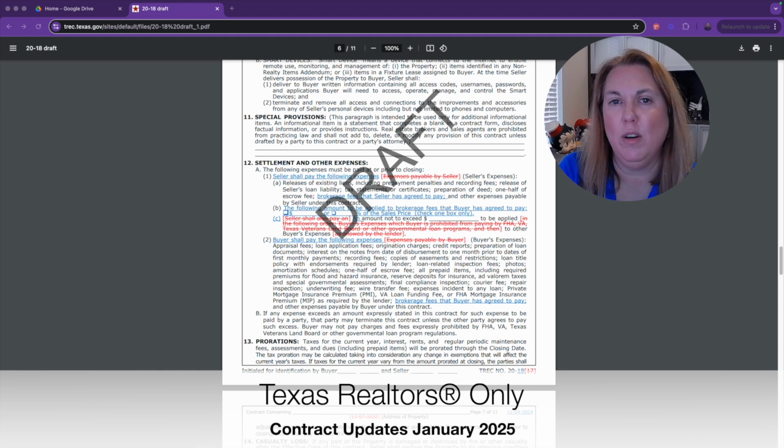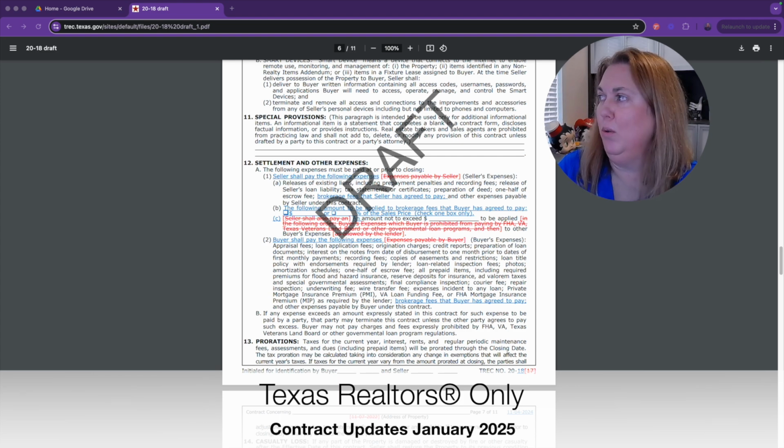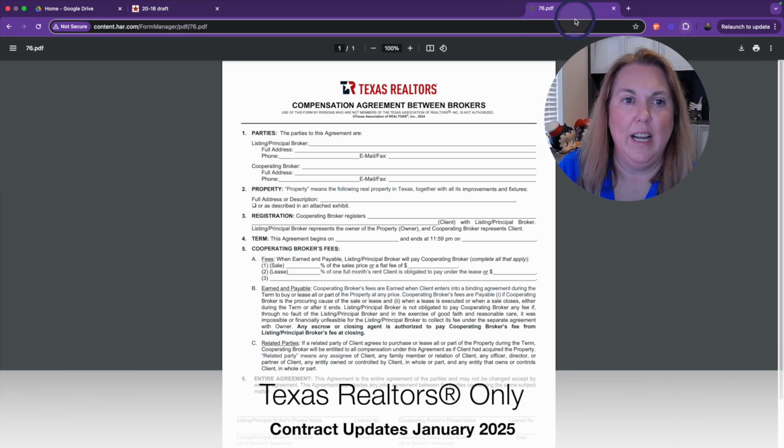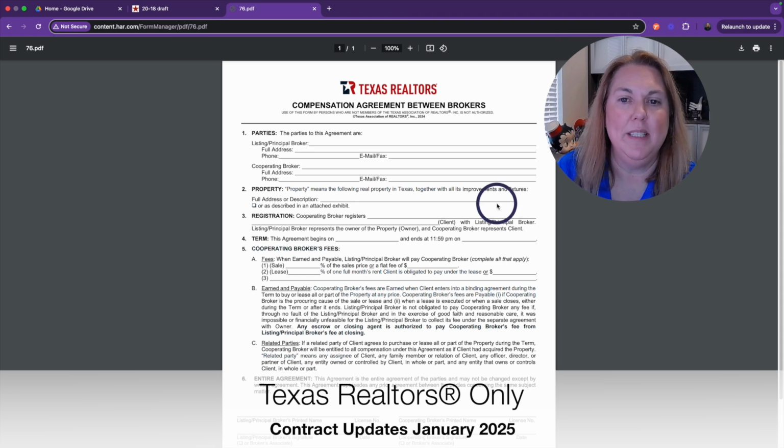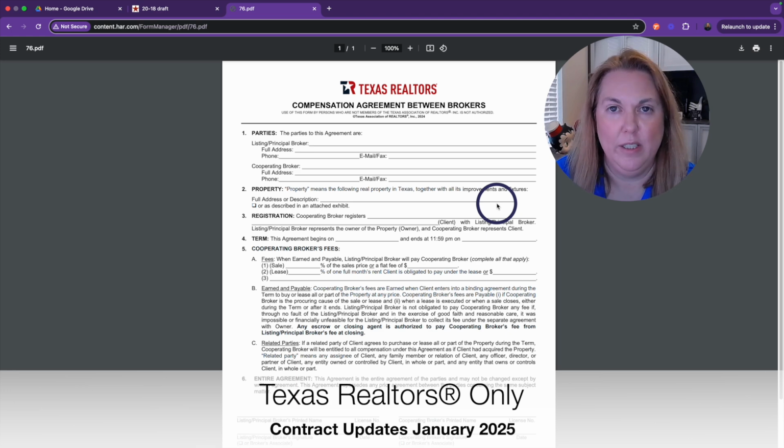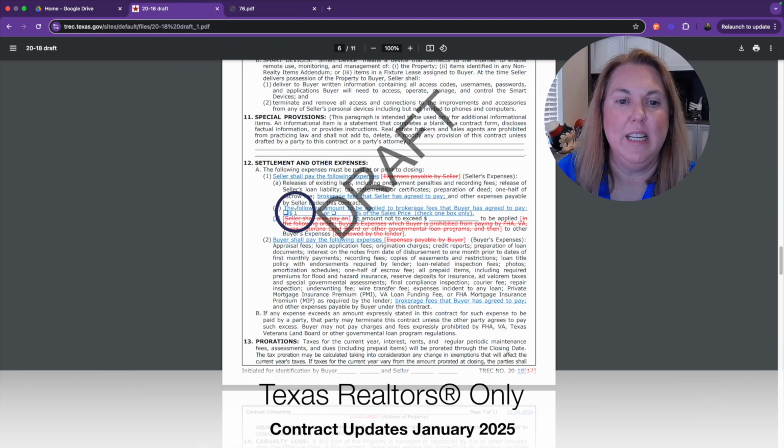If the seller has agreed to pay a fee to the listing brokerage, and then the listing brokerage is also splitting that fee with the buying brokerage, then you will need the compensation agreement between brokers. That is a whole different document, and that looks like this: the compensation agreement between brokers. This is only if there is cooperating compensation. If there is no co-op compensation, then you're going to put the amount in the contract.